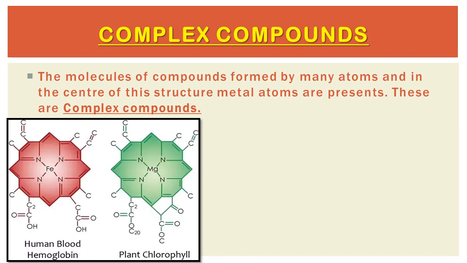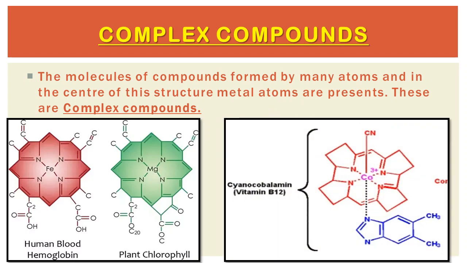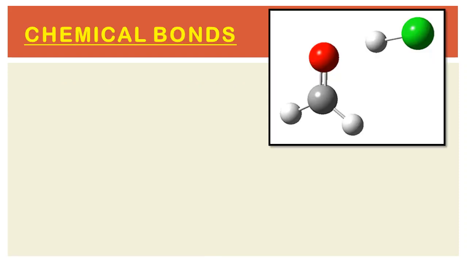Next is chlorophyll, which contains magnesium, a metal ion present at the center of the plant chlorophyll. Next is cyanocobalamin, that is vitamin B12, which contains cobalt, a metal atom present in the center.